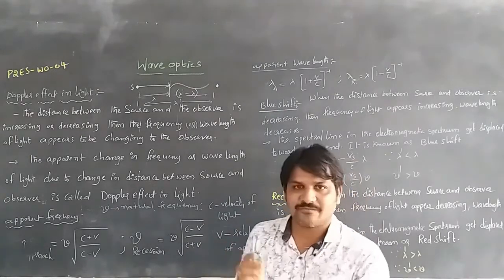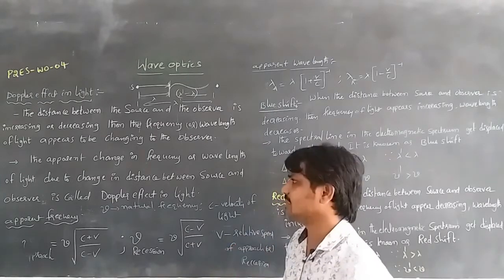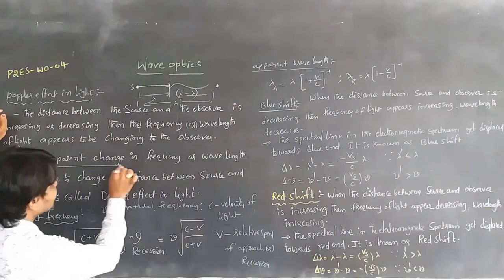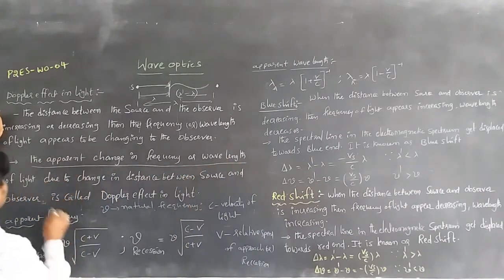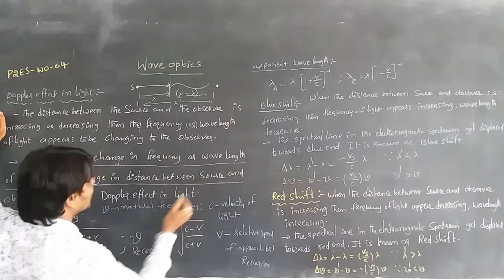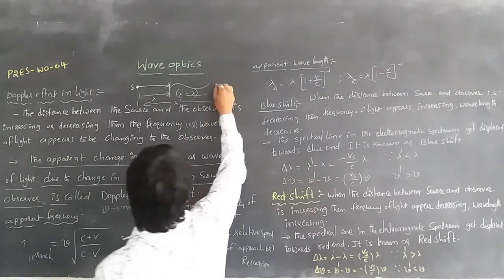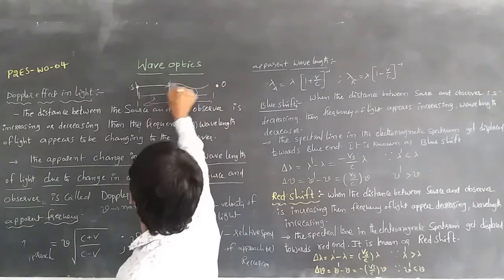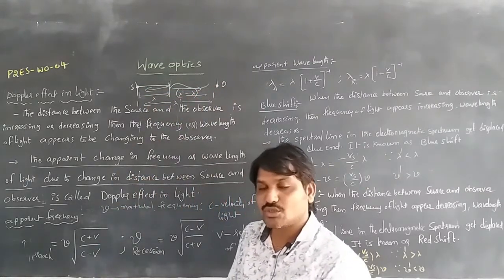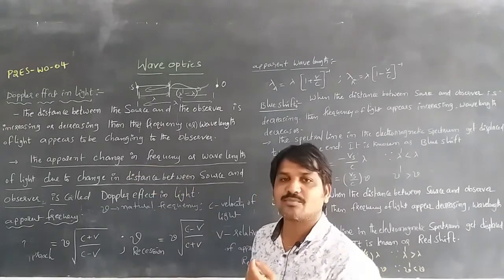So the definition of the Doppler effect in light is the apparent change in frequency or wavelength of light due to the change in distance between the source and observer. When the distance between them is increasing or decreasing, the apparent change is called the Doppler effect in light.